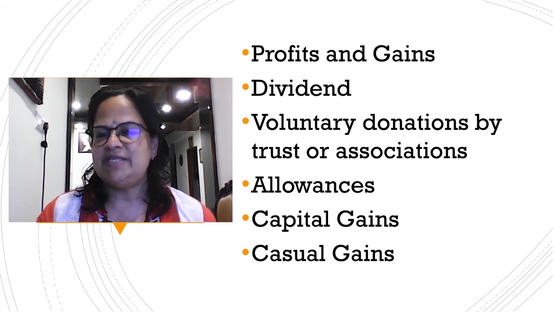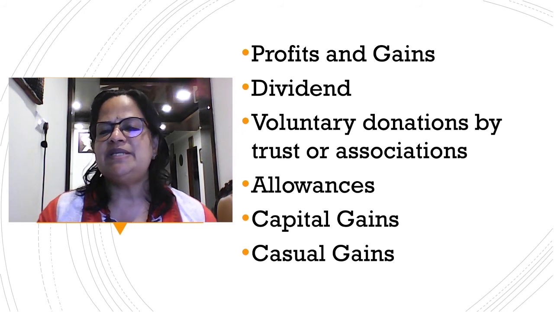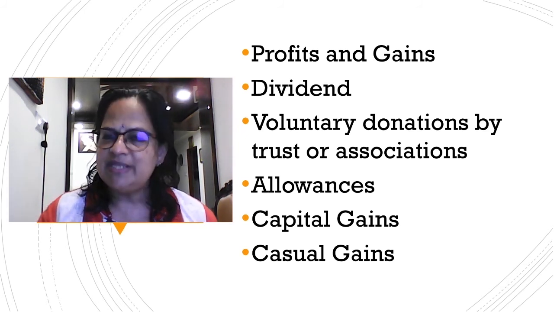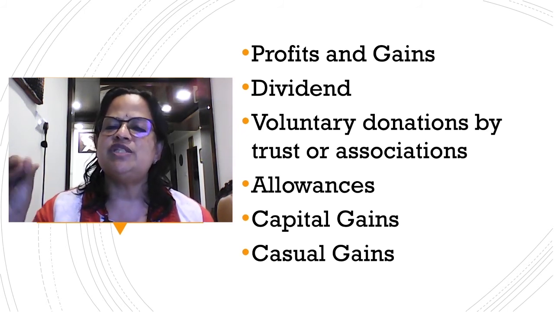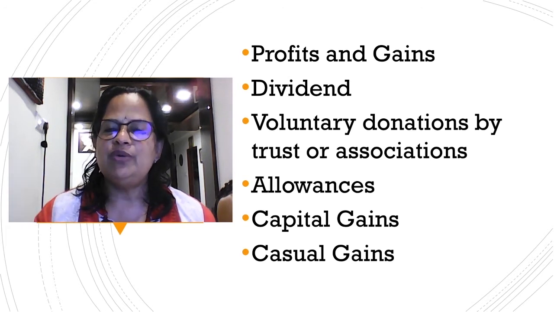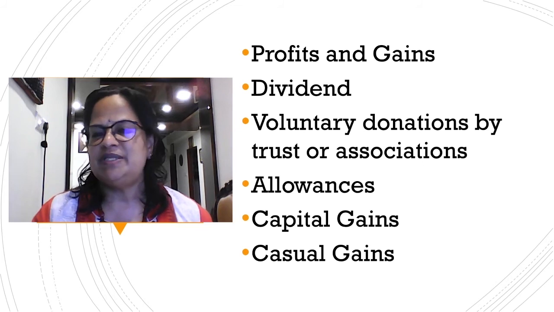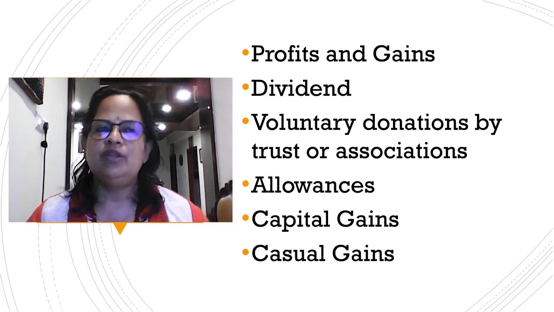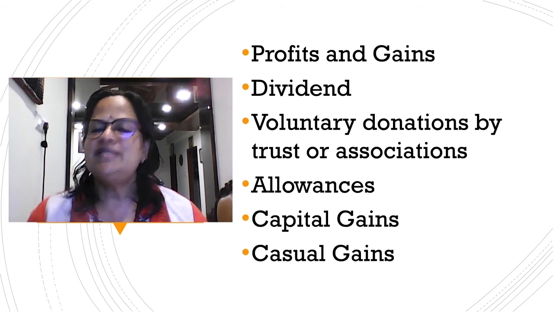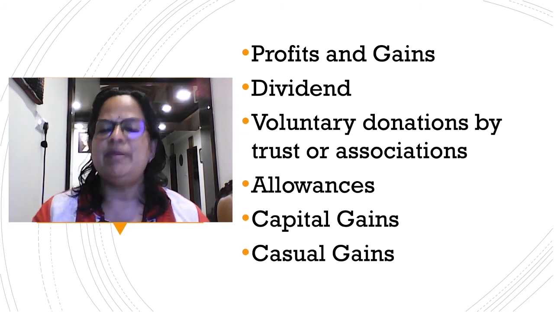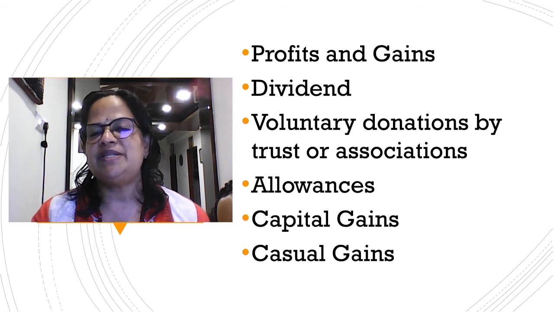Then city compensatory allowance. That means if you're living in a city, the cost of living expenses will be more. So if you're working in a city, you are eligible to get the city compensatory allowance. But if I'm working in Tumkur, I'm not eligible because it's a rural area. Since I live and work in Bangalore, I will get city compensatory allowance.